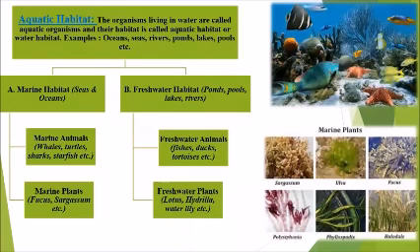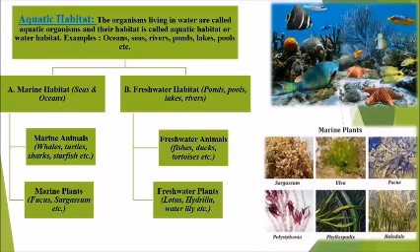So, the first one is aquatic habitat. The organisms living in water are called aquatic organisms and their habitat is called aquatic habitat or water habitat. For example, oceans, seas, rivers, ponds, lakes, pools, etc. Because this kind of habitat is present in water.